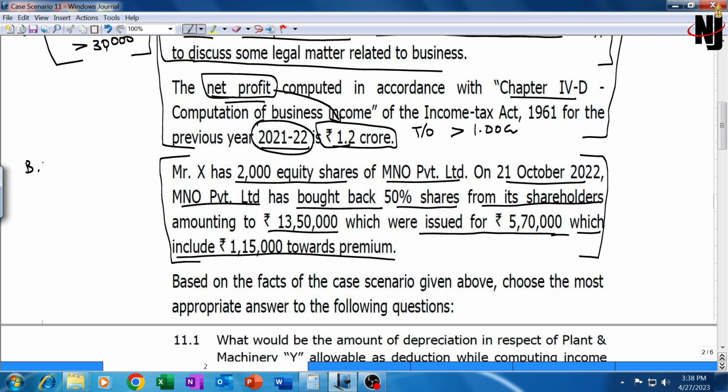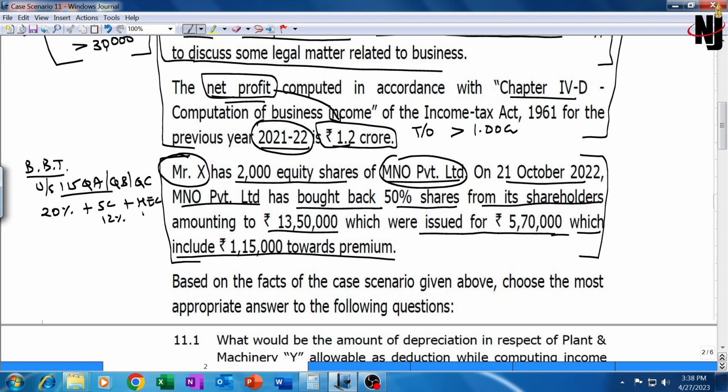This is buyback tax, BBT. This is a chapter on final sale. However, we had briefly discussed this somewhere in the exempt income chapter, that in the hands of Mr. X, whether this amounts to capital gain or PGBP income, it will be exempt under section 10(34A), provided the company MNO Limited has paid buyback tax under sections 115QA, 115QB, 115QC, which is a part of final CA. The tax rate applicable is 20% plus compulsory surcharge at the rate of 12% plus compulsory health and education cess at the rate of 4%.